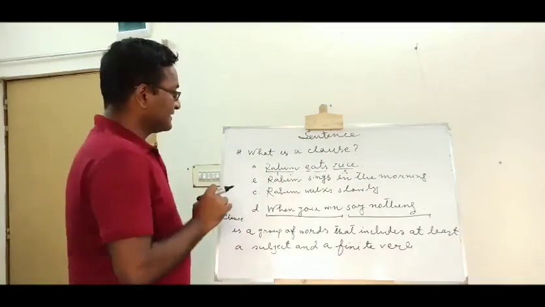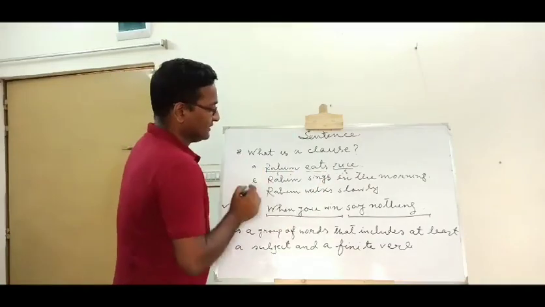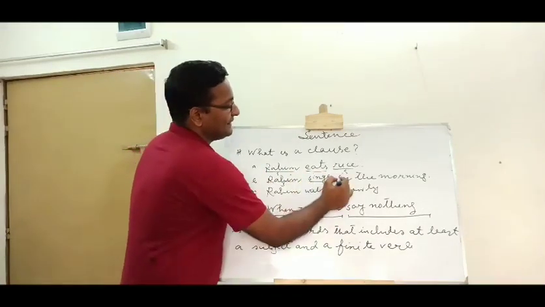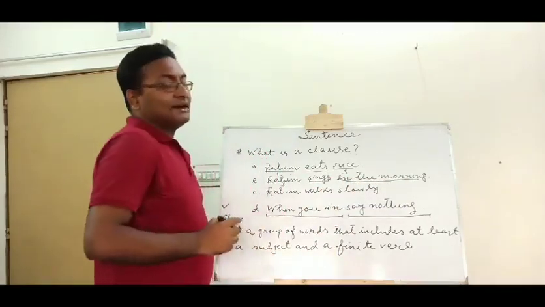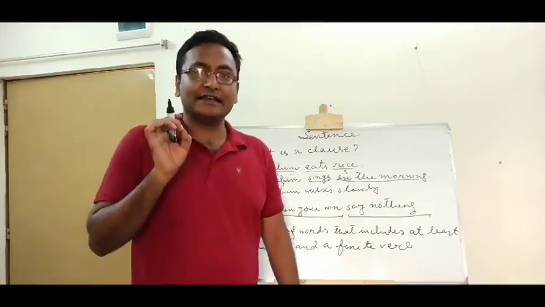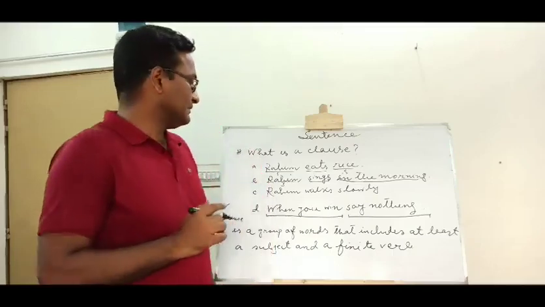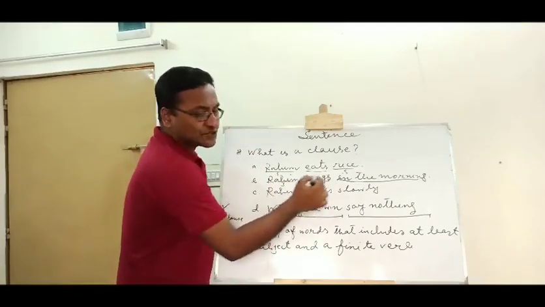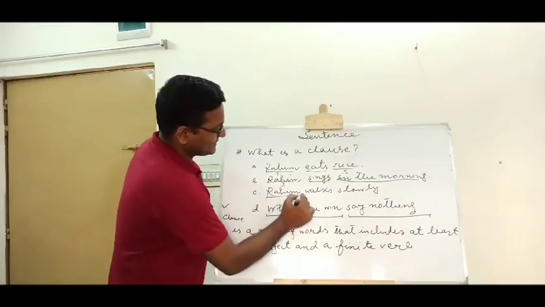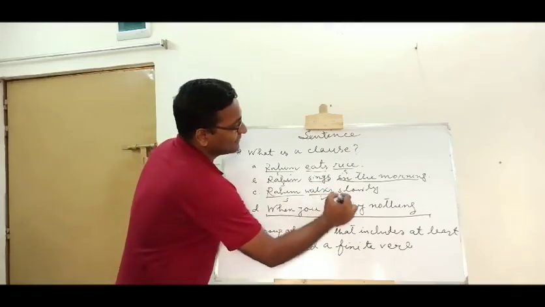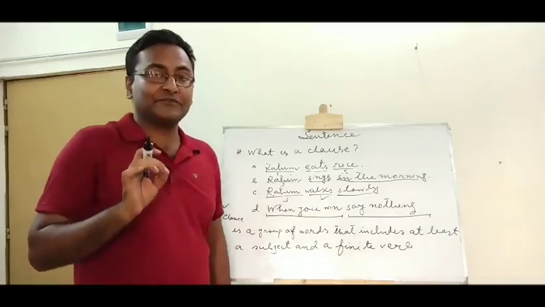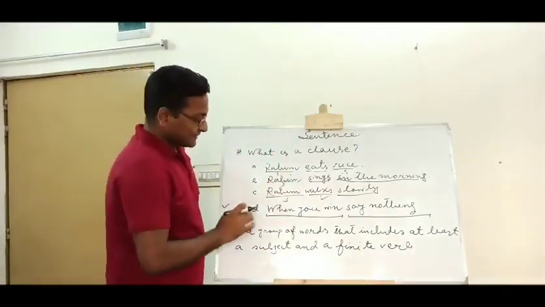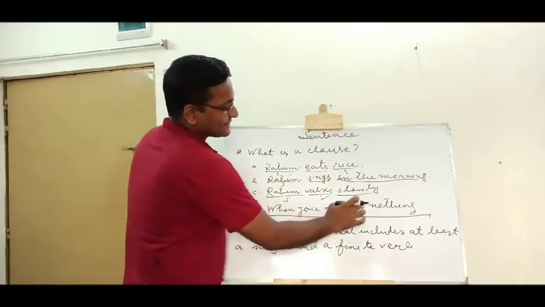In the second expression, Rohim sings in the morning. Rohim is the subject, sings is the verb, and in the morning, this is a phrase. This is basically an adverbial phrase term. In the third expression, we see Rohim walks slowly. Here, Rohim is the subject, walks is the verb, and slowly is an adverb and it modifies the verb. In the fourth expression, we see when you win, say nothing.